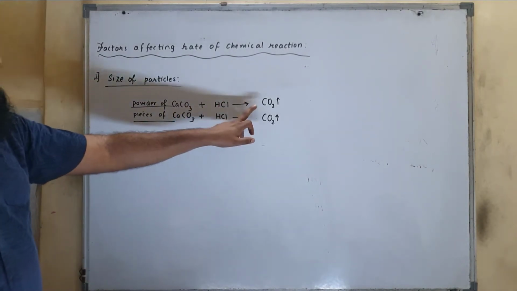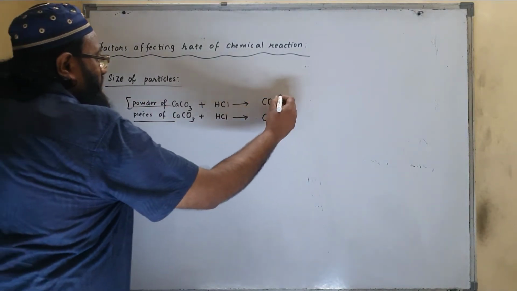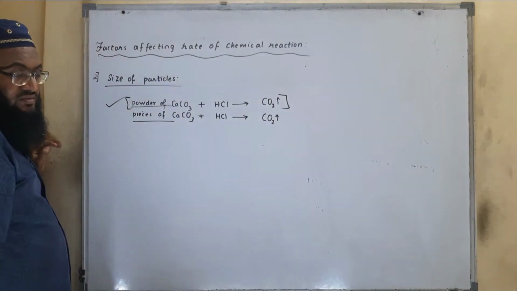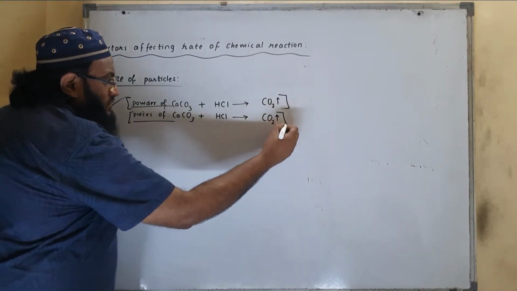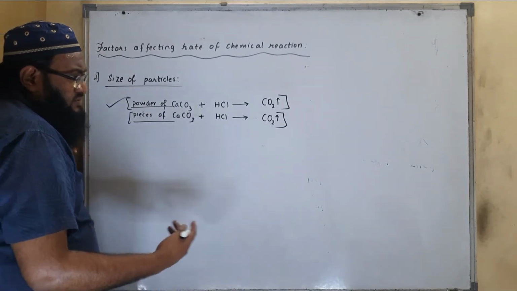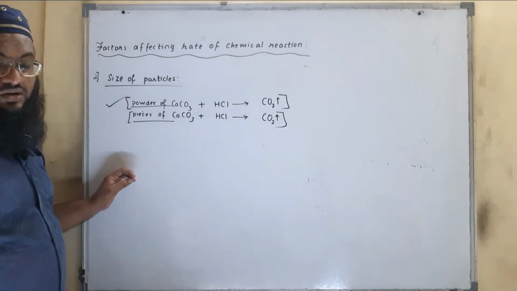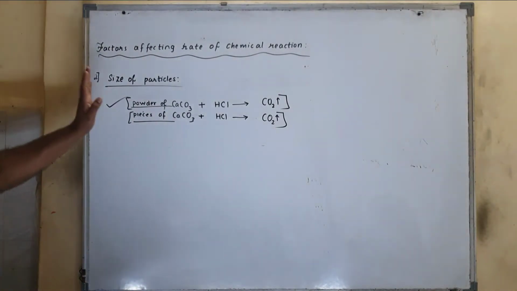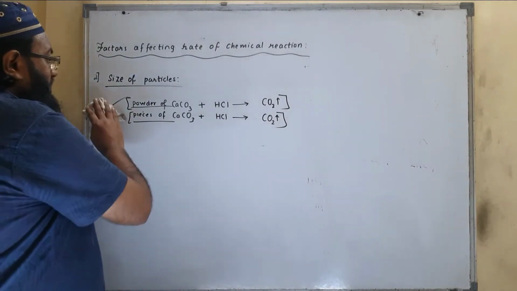Here carbon dioxide is released fast. Release of carbon dioxide is faster because the reaction is fast, because there is powder of calcium carbonate. Similarly over here carbon dioxide is released slowly. Release of carbon dioxide is also called effervescence. So size of particle plays a very important role in the rate of chemical reaction.